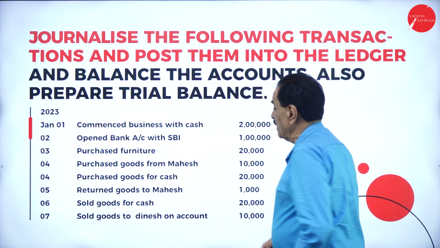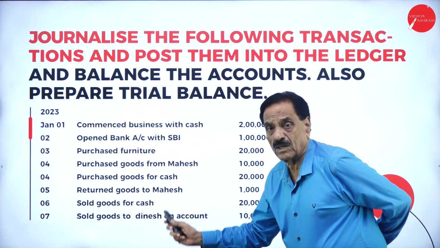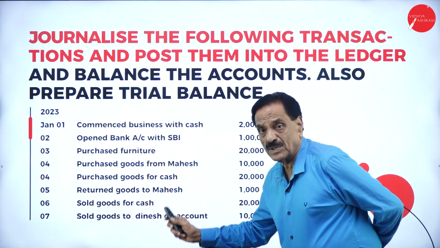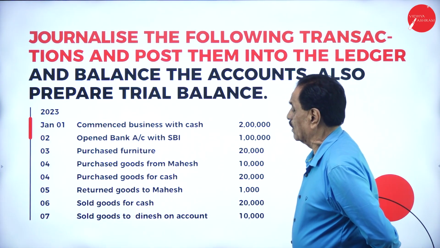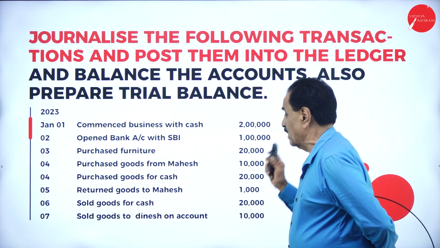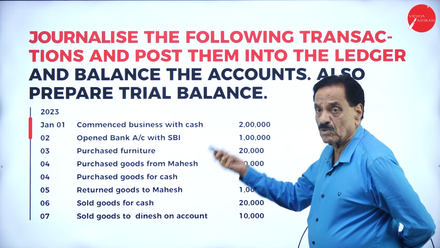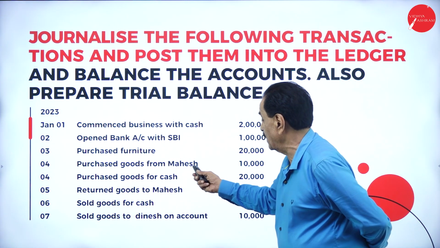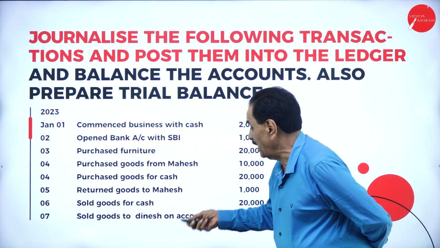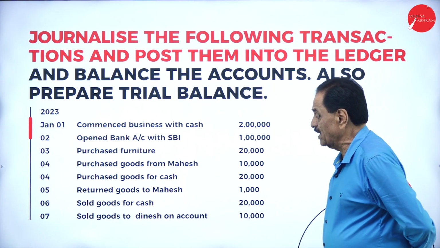Come back here. Purchase furniture: furniture account debit to cash account. Purchase goods from Mahesh: purchases account debit to Mahesh account. Purchase goods for cash: purchases account debit to cash account. Return goods to Mahesh. We purchased goods from Mahesh. Return goods to Mahesh. Who is the receiver? Mahesh account debit to purchases return.